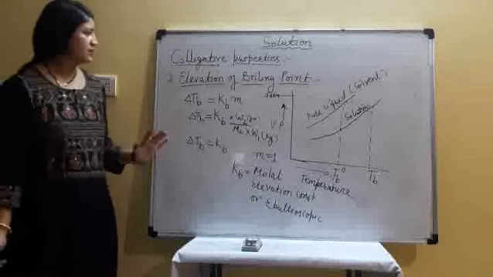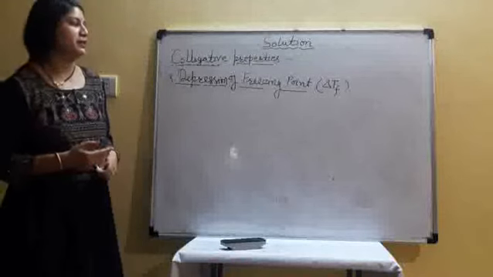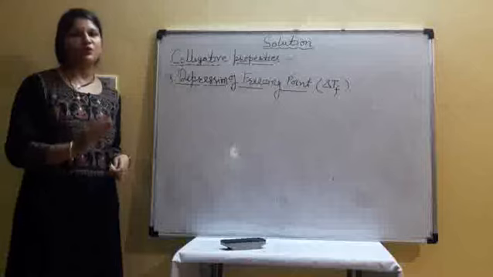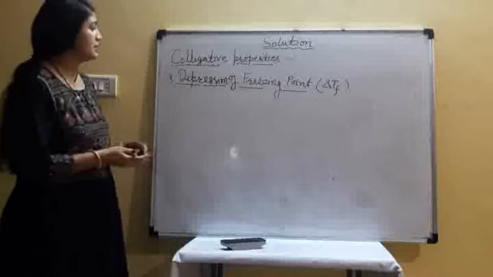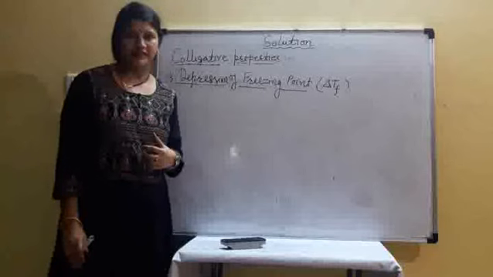Pure water freezes at 0 degrees Celsius, but when we add, suppose, table salt in this water, it freezes at a lower temperature, like minus 0.53 degrees Celsius. It means freezing point decreases, but how much? It also depends on the number of solute particles. So depression of freezing point is also a colligative property.